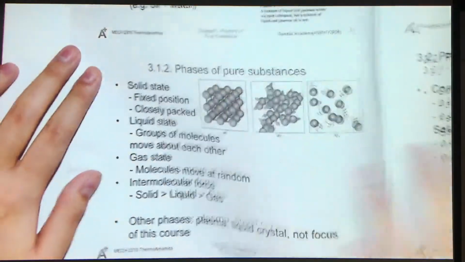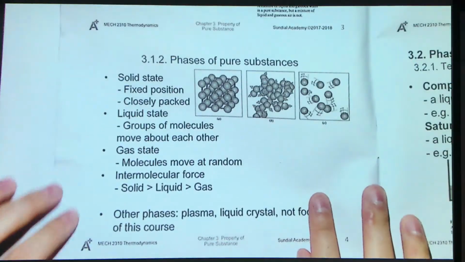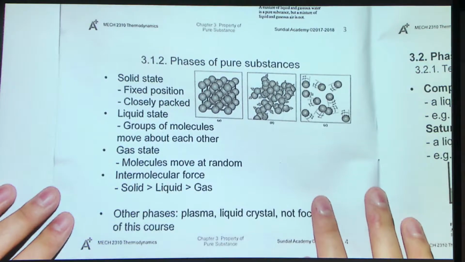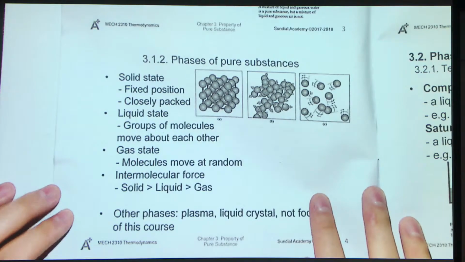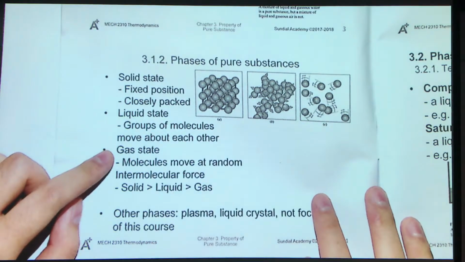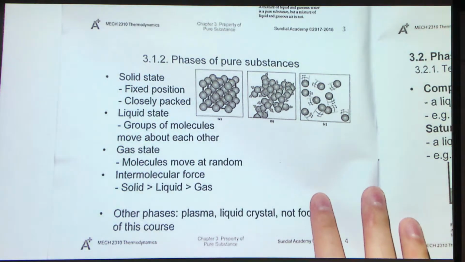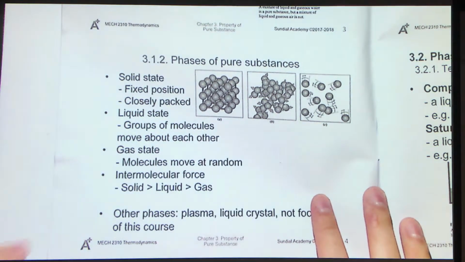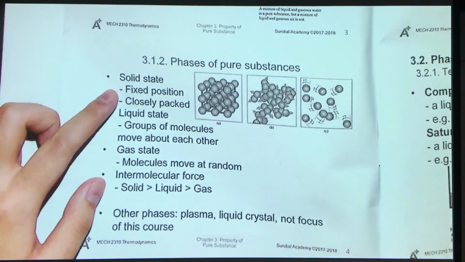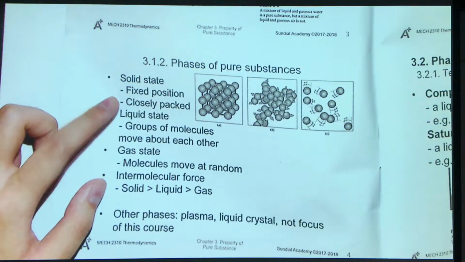Next, we will talk about the phase of a pure substance. As we have heard, typically, a pure substance has three phases: a solid state, liquid state, and gas state. We will use the molecular model to describe these states. For example, in a solid state, the molecules constantly vibrate about their fixed positions and they are closely packed.